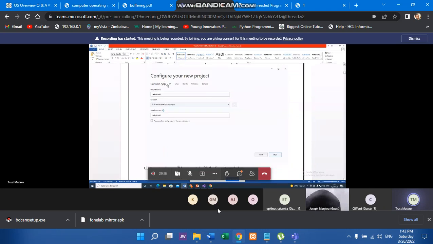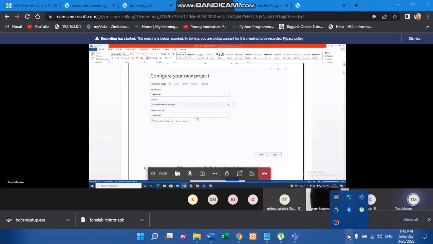Right, so you will be led to this new screen which asks to configure a new project, and it asks for a project name, right? The very first project will be a Hello World project, right? And the location, if you want to change the location, you click this button here, but you can just choose to leave it where it will be saved. The default one, users admin source repos, right? But if you are very specific, you can change the location, but otherwise it's not really necessary.